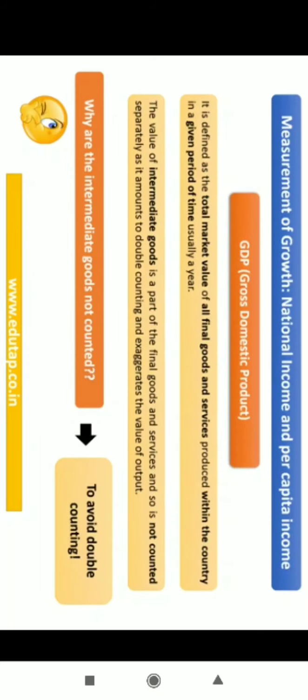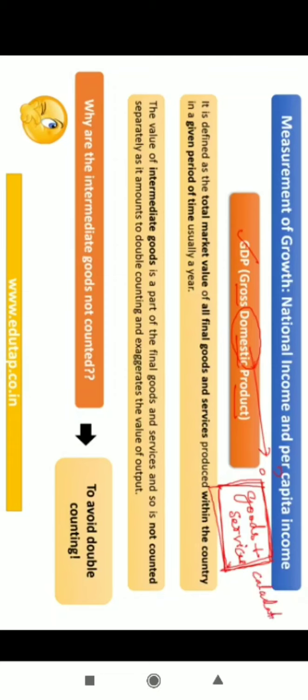Now let us study these indicators one by one. First coming up is GDP. We will take each one of these in a very gradual manner. These are very simple. First, when you say GDP, gross domestic product, when you see this term domestic, what does this mean? You need to understand the meaning first. Imagine that this is the boundary of a particular nation, the territorial boundary. Whatever goods are produced here, plus whatever services are offered in this territorial boundary of a country, are included in this particular calculation. So just keep this one pointer in mind.